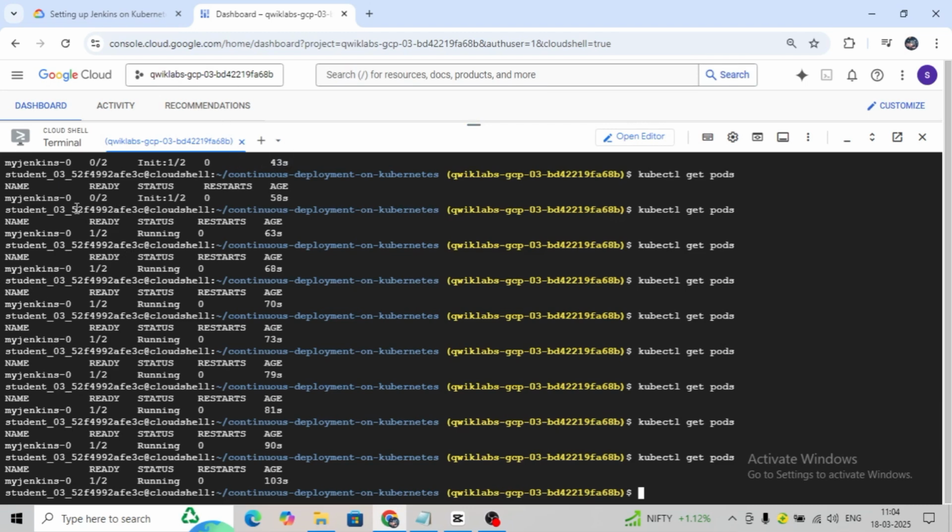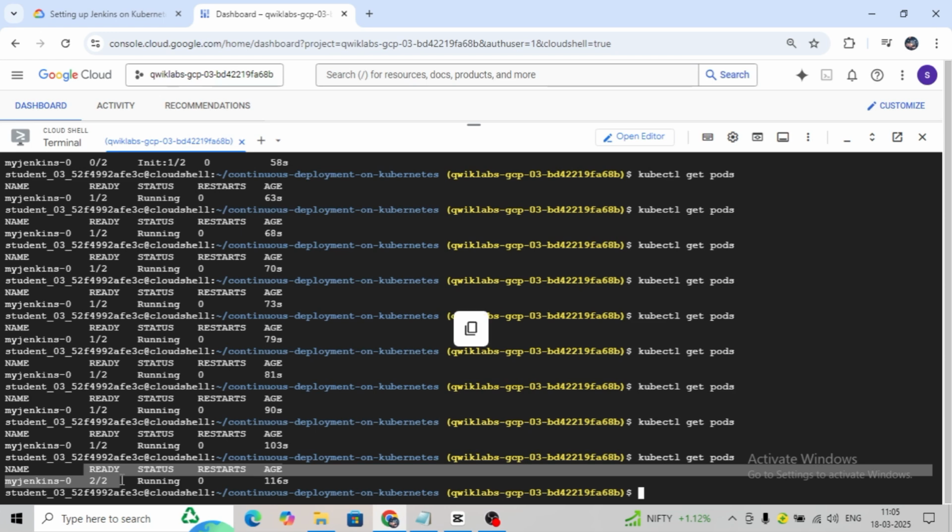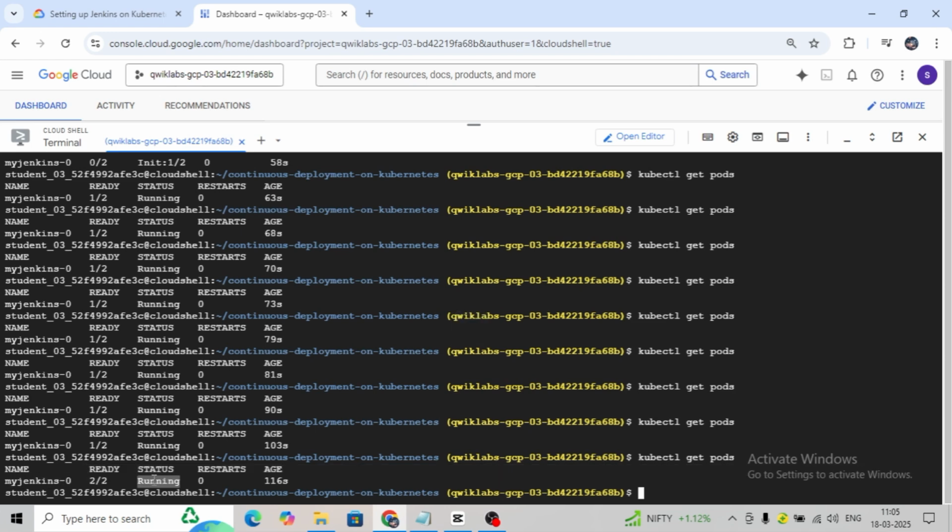I'm just checking the ready state. If you see here, it was 0/2, now it is 1/2. I'm verifying whether it changes to 2. Okay, I was waiting for 2/2, so this is the correct output.